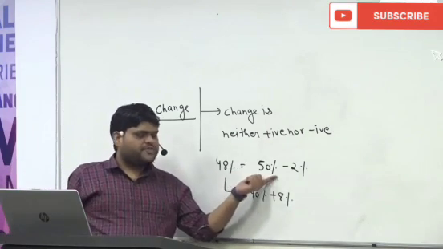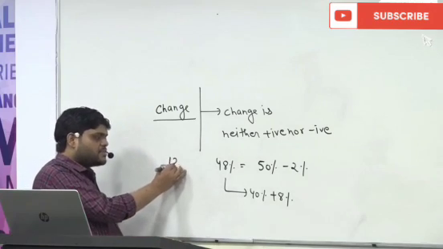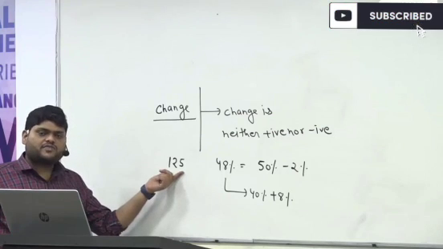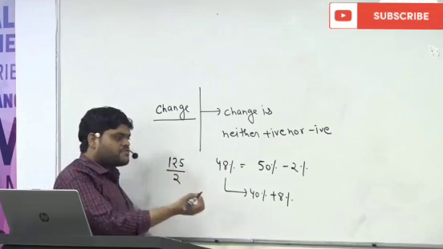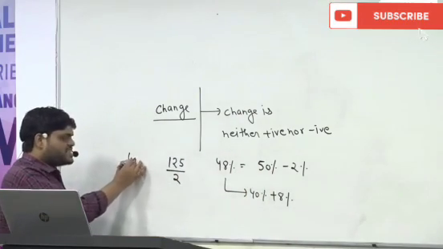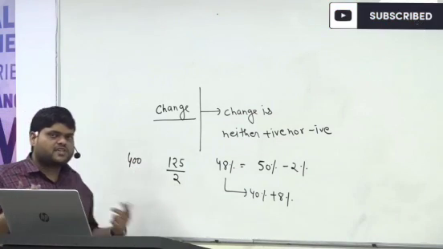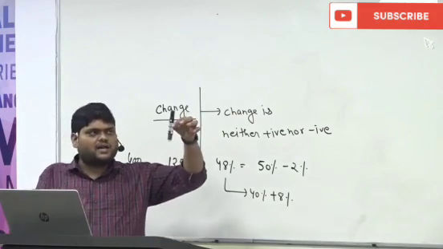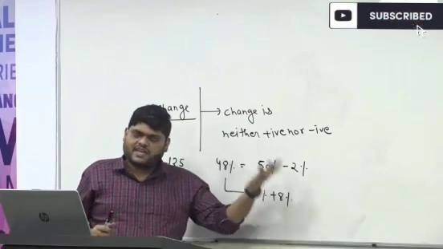Because finding out 50% is very easy, or not? Any number is given. Suppose 125 is given. How to find out 50% of this number? We can simply divide by 2 and we will find 50% of this number. Suppose 400 is given. What is 50% of this number? It is half of this, or not? So finding out 50% is very easy.